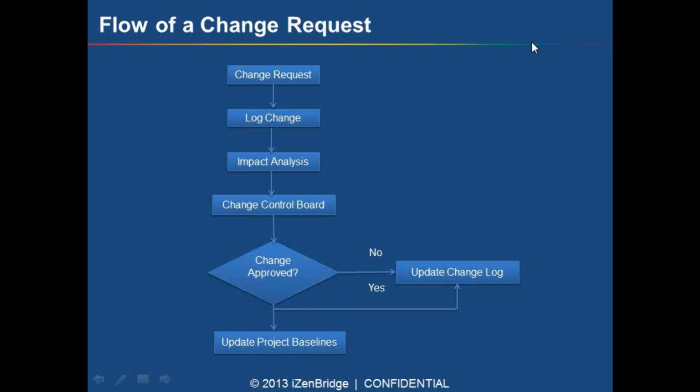For example, change requests may arise from a preventive action or a corrective action in your project, like your project has encountered n number of defects of a similar kind, and now you want to make some changes in your project to prevent those defects in future.